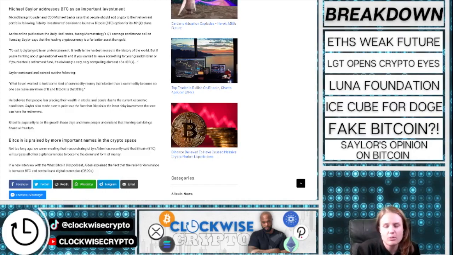He also said that Bitcoin is a unique kind of money because it's not backed by any commodity. It's based on the idea that everyone can agree on its value, making it better than traditional commodity money. Saylor believes that people are steering clear of stocks and bonds due to the current economy. He also pointed out that Bitcoin is the best retirement investment option since it has the least amount of risk. Is he wrong? Bitcoin's popularity is growing.